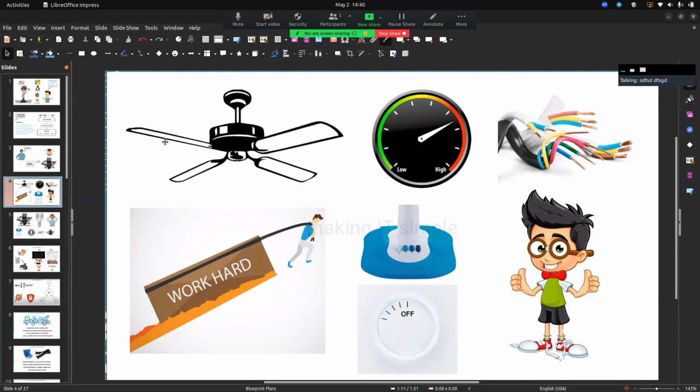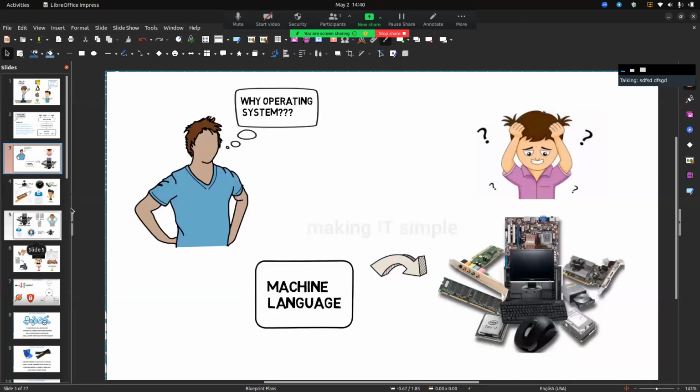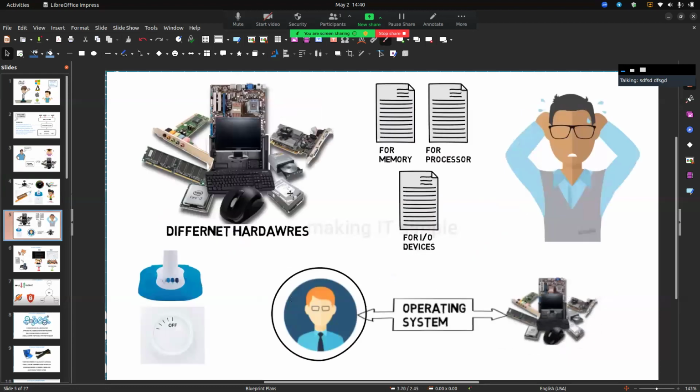So this is an example for natural and machine language, and the same is with machine language. And here you can see the operating system, and here you can see the user and machine, and this is the computer and hardware, and different hardware.